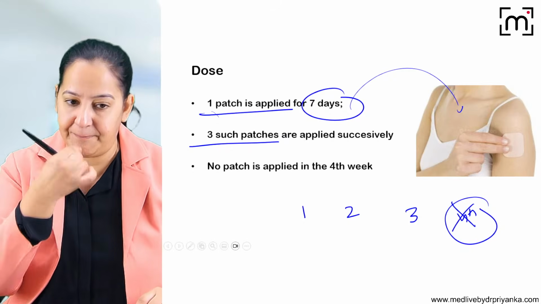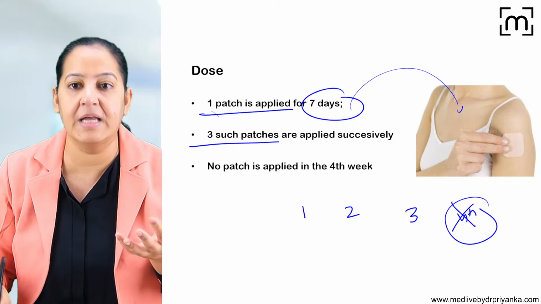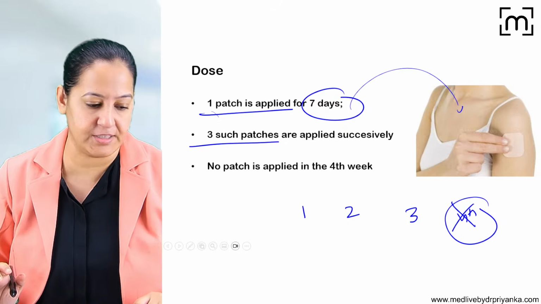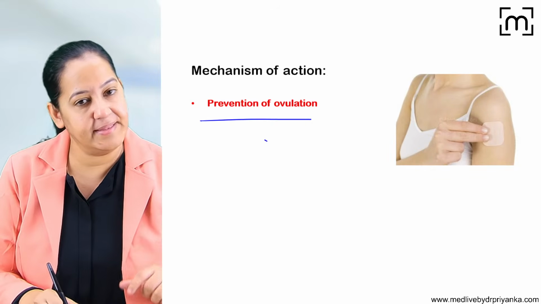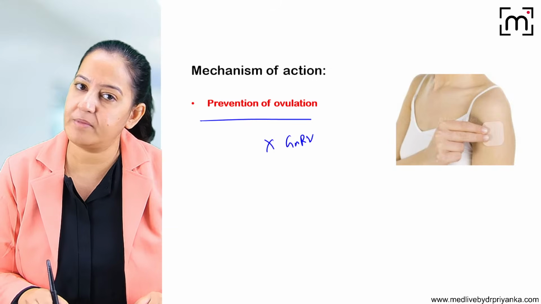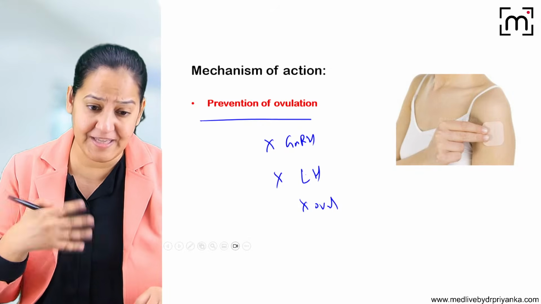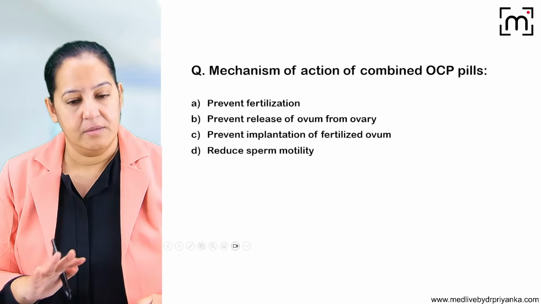So instead of taking the pill daily, if she is forgetting, she is a working female, she is very busy, she can use the patches. They are very costly, but if she can afford, she can use that. So these are the patches available. Mechanism of action is the same as OCP. They inhibit GnRH, they inhibit the LH surge, they inhibit ovulation. So they are the replacements of the OCP. Okay, so that's all about it.